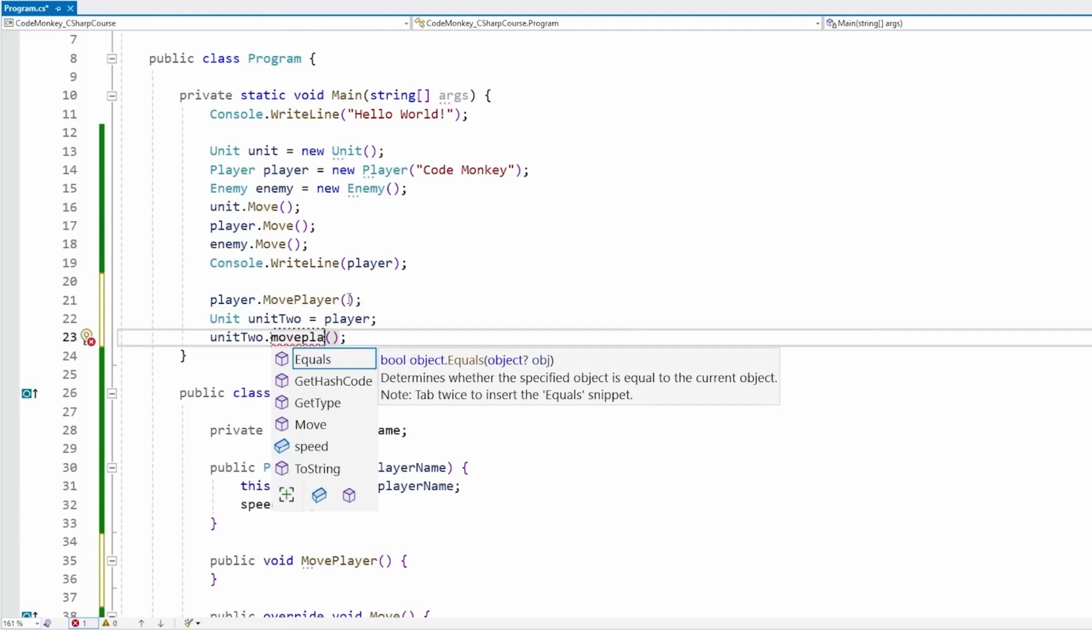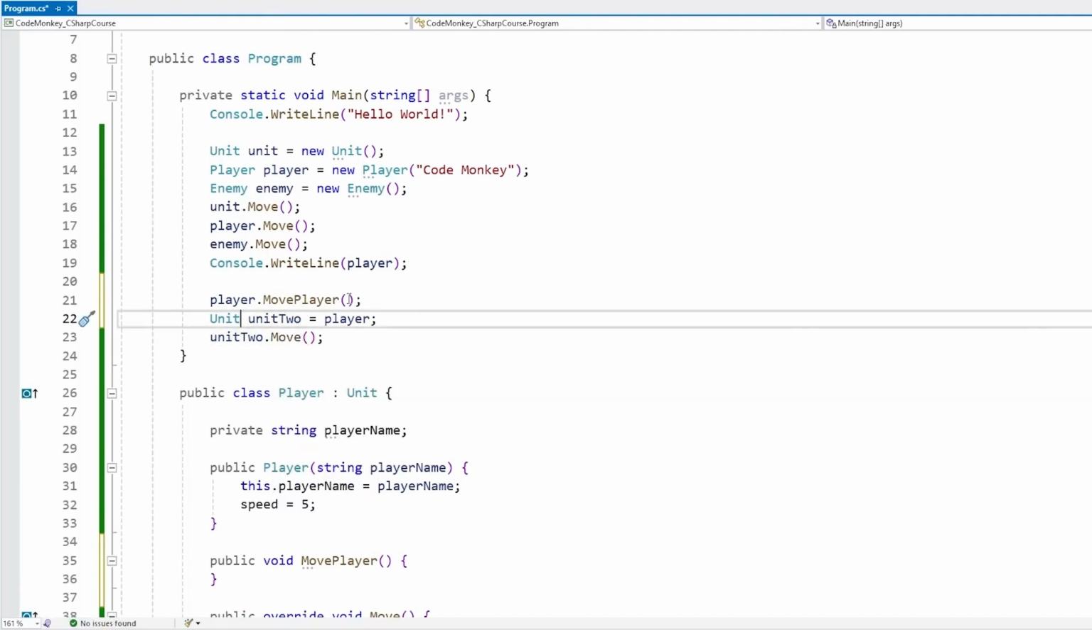It does not exist. That is because again, this field is now of type unit, even though the object itself is of type player. Since we're accessing it as type unit, we can only access the things that unit itself has.